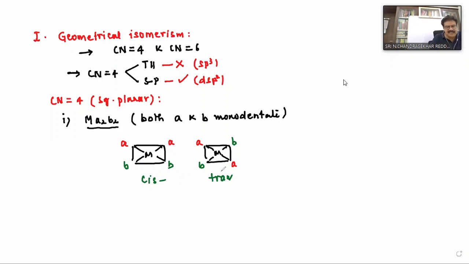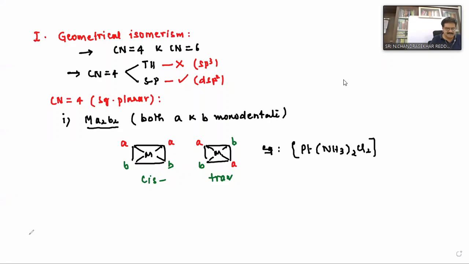If two same ligands lie on the same side, it is cis. If they are opposite, it is called trans. For example, you can take Pt(NH3)2 with two of another ligand. No need to draw this, just have some idea. This is an example of the Ma2B2 type.